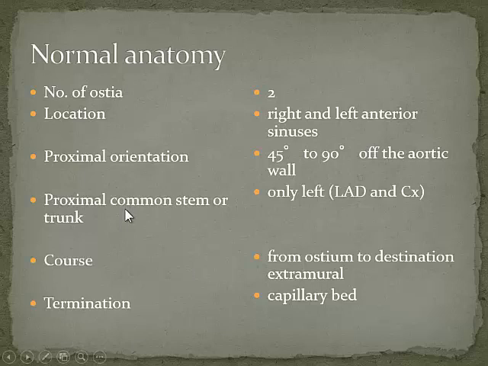And you have a proximal trunk only on the left side. So the left main stem will divide into the LAD and the circumflex artery. It's predominantly an extramural, epicardial course from the ostium to the destination, and it becomes progressively smaller from the base to the apex. And it terminates in a capillary bed. So this is what constitutes normal coronary arteries. If you get anything abnormal at any point from the origin to the termination, you need to stop and stare hard at those images, okay?